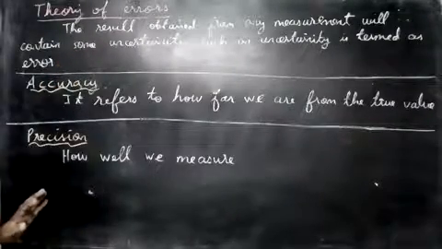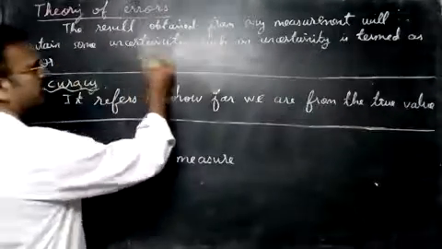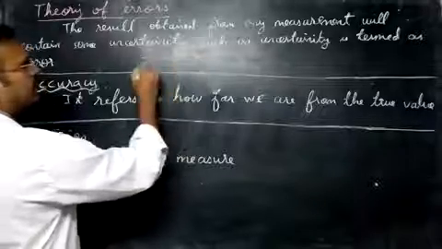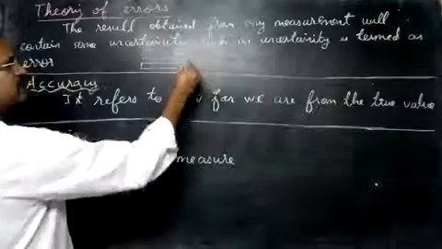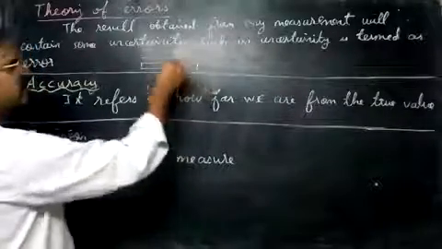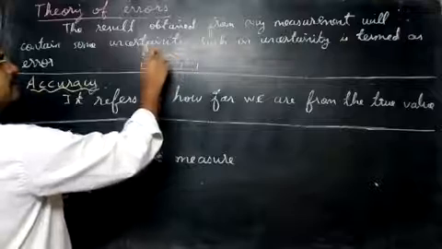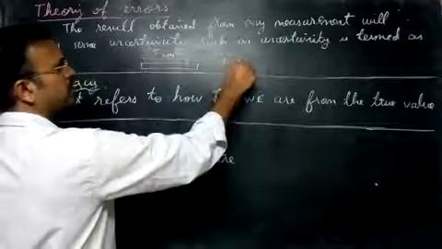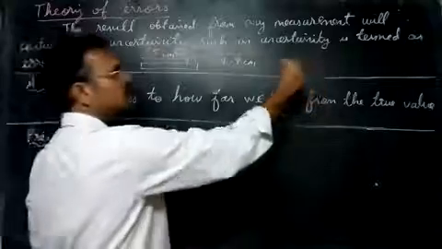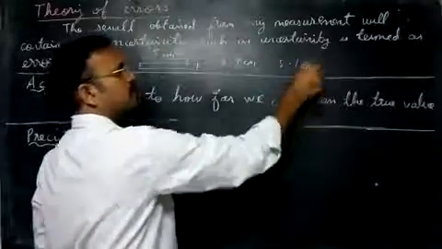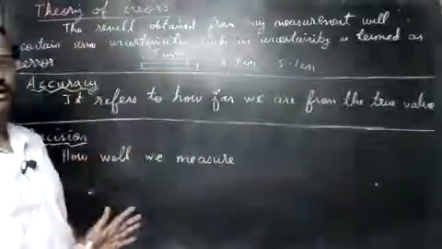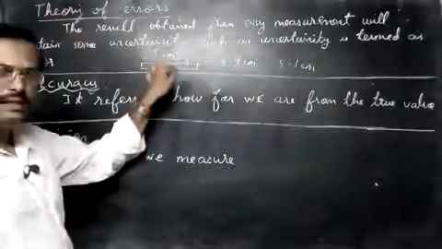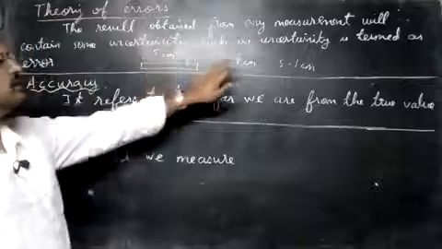Suppose you find the length of a line. I draw a line here, and you measure it with the scale. So you say that it is, say, 5 centimeters. Exact length is 5 centimeters. But you may get, say, 4.9 centimeters. Sometimes when you see wrongly, you can also get 5.1 centimeters. You look this side, that side. There may be mistakes in the scale also. So this is called an error.